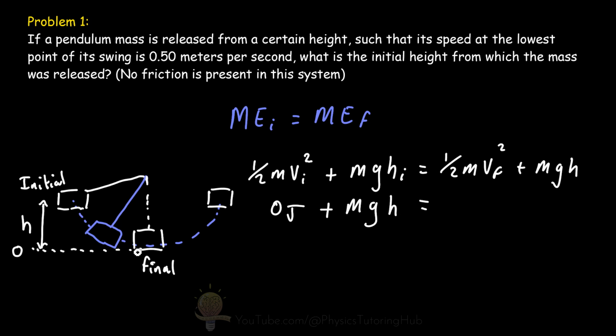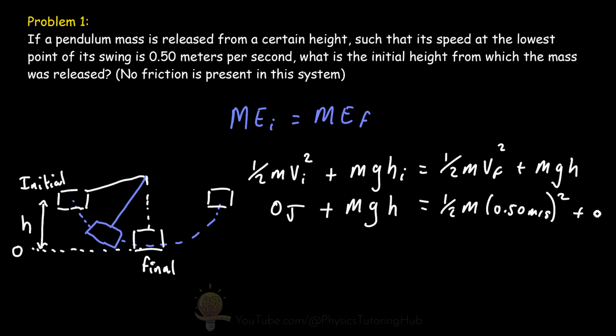We know that at the bottom of the swing, the pendulum is at 0.5 meters per second. So we know this velocity here, the final velocity. We don't know the mass of the bob, but that doesn't matter yet. So half times the mass times its velocity, 0.5 meters per second, squared. Now at this lowest point, the gravitational potential energy is 0 because the height, this h term, is 0.